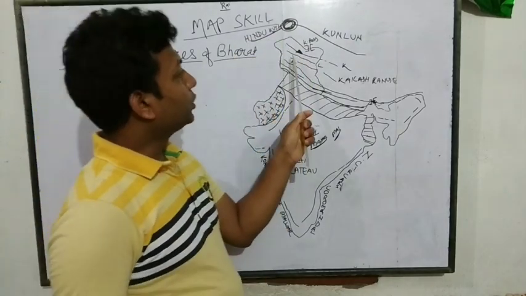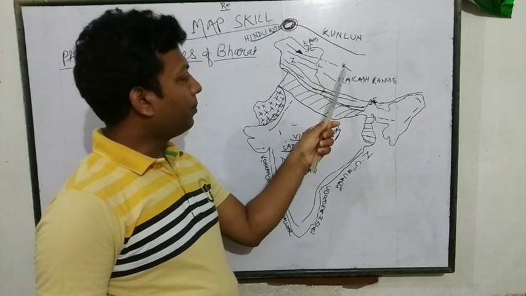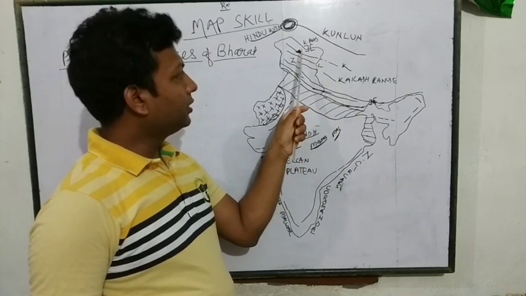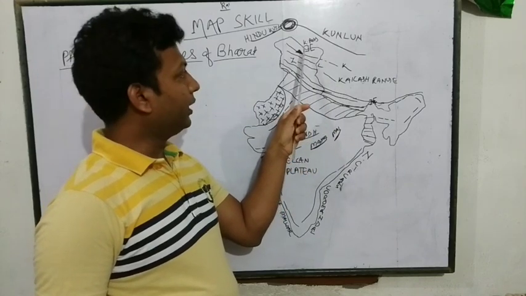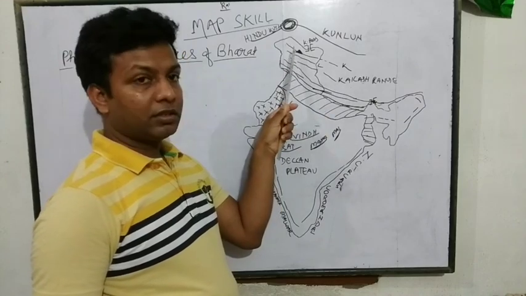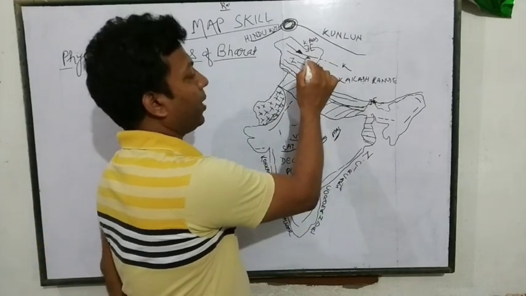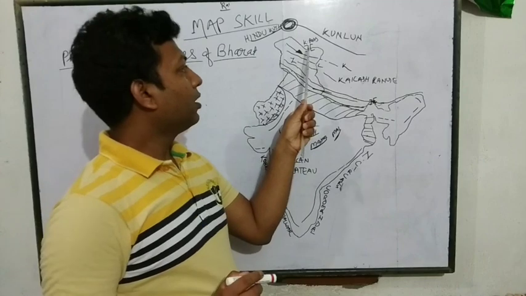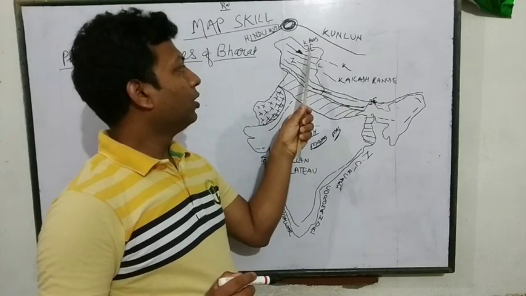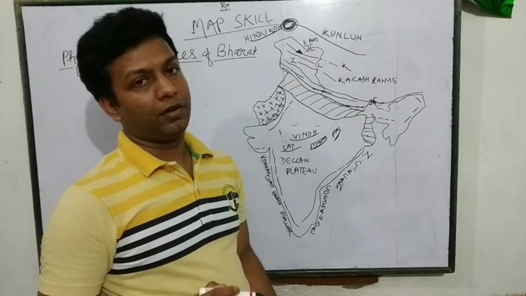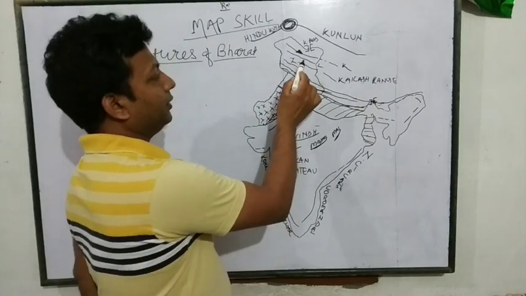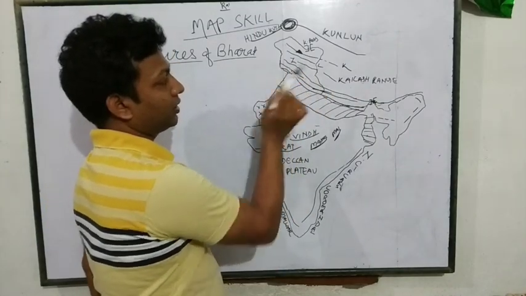Okay, so this is Karakoram, where K2 is situated in the Karakoram series, and this is the Karakoram Pass. From here we can go from India to China. Okay, and this is the Ladakh region, and this is Zaskar region.